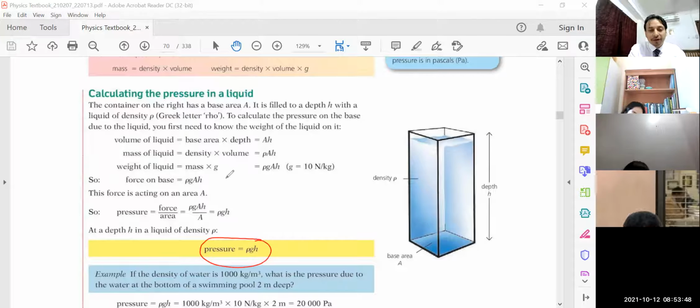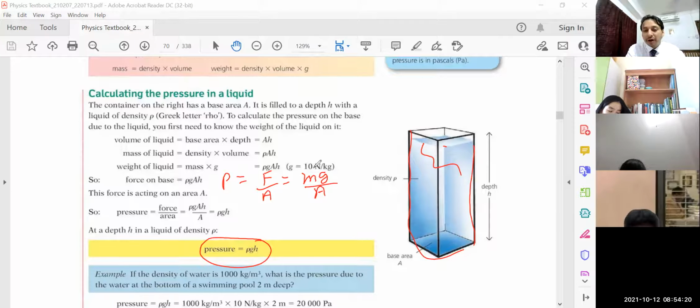So let me write again. Pressure is equal to force divided by area, and I know I can write force as weight. Look at the figure on the right hand side: we have a container filled with water. It has some area, it has some height, and the water has some mass and some weight, and that weight is given by m into g. So mg divided by area.